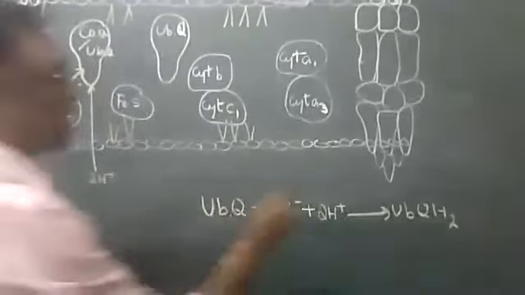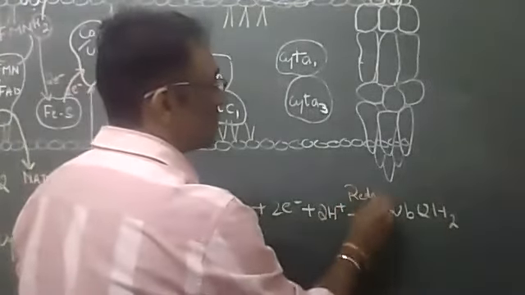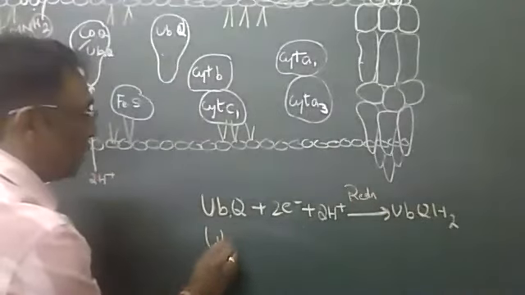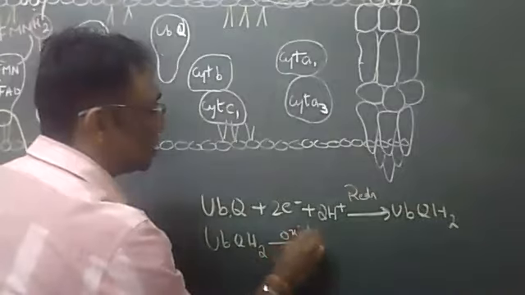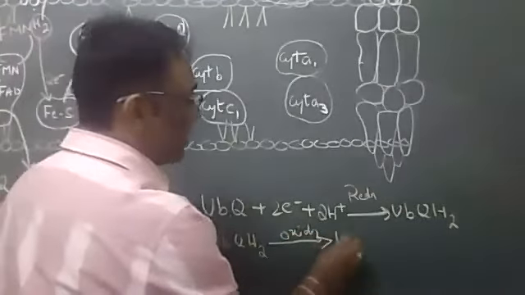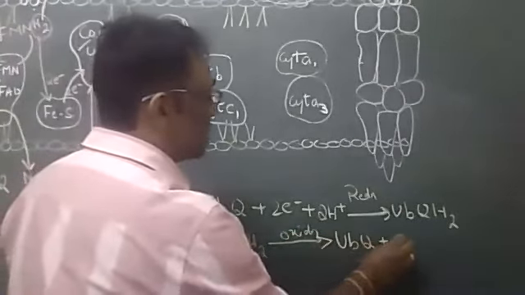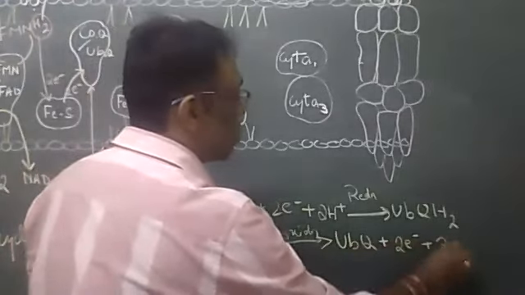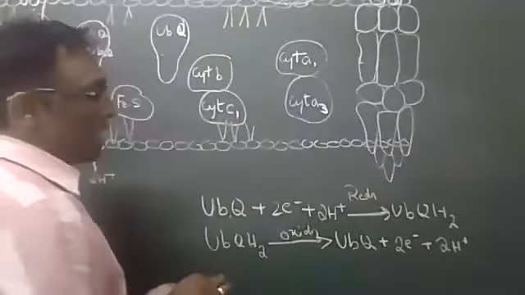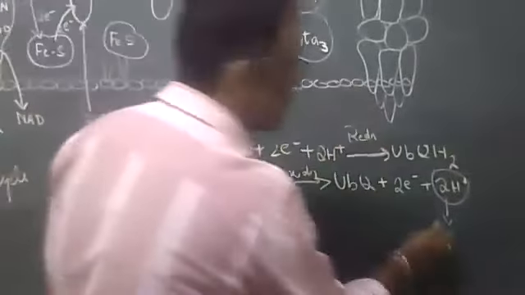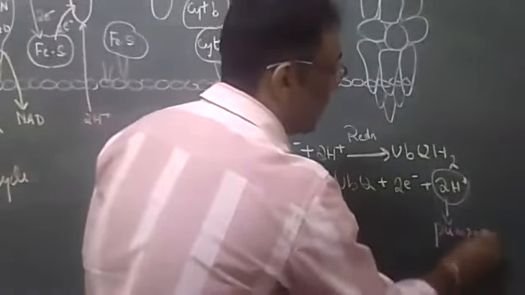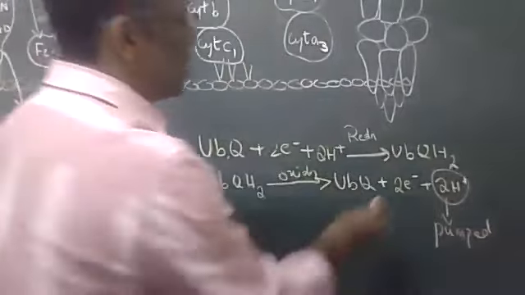UbQH2 is forming. This is reduction. It got reduced. Again, what will happen? UbQH2 gets oxidized. Oxidation: how? Converting back to ubiquinone plus 2 electrons plus 2 protons. Understand here, these 2 protons are getting pumped across the membrane, pumped out across the membrane.